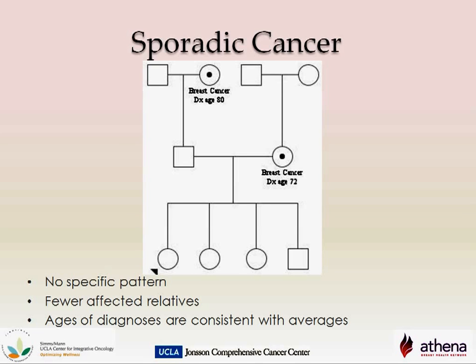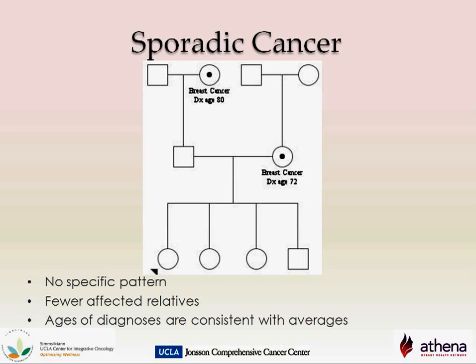The circles you see represent female family members, and the squares are male family members. The lines show the relationship the family members have to each other. Family members with a black dot have had a cancer diagnosis, and the arrow at the bottom would represent the patient bringing their family to the attention of the healthcare provider.